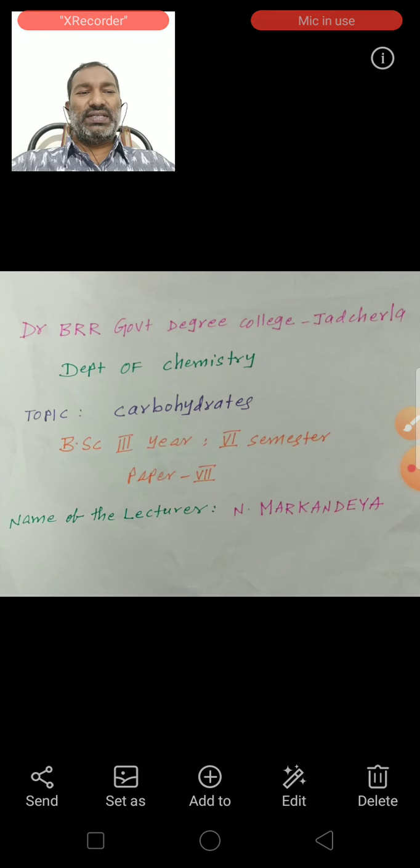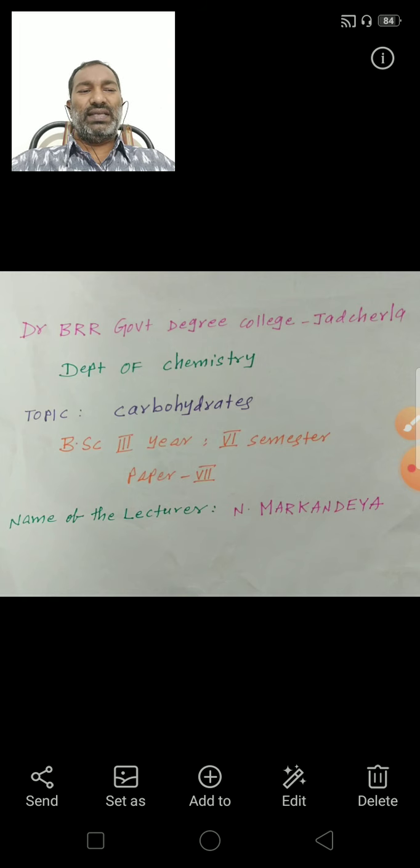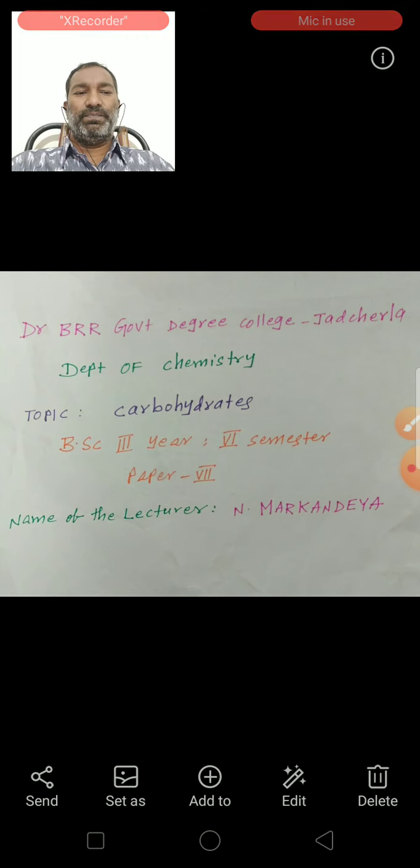Next, partial reduction with sodium amalgam. Fructose reacts with sodium amalgam to give sorbitol and mannitol. Sorbitol and mannitol are epimers.